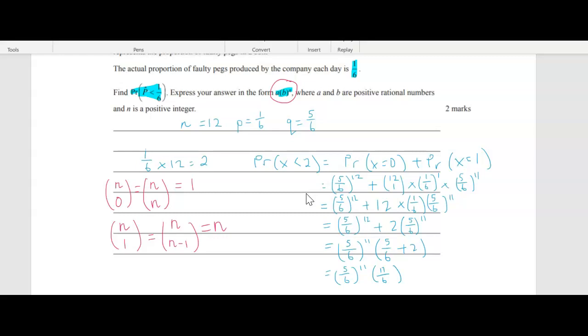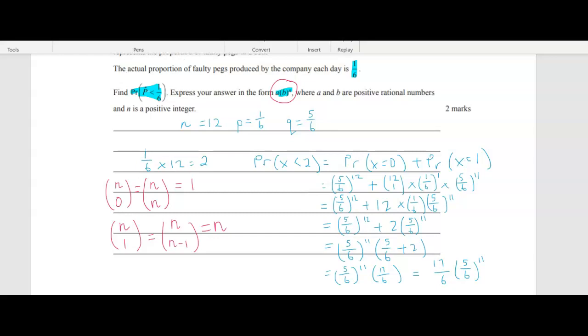Now, I could leave it like that. I don't think I would be penalised, but let's just get it around the way that it is. So the value of A is 17/6 times 5/6 to the power of 11. So a tricky question, understanding how to use the binomial distribution, and also just manipulating your fractions to get it in this form.